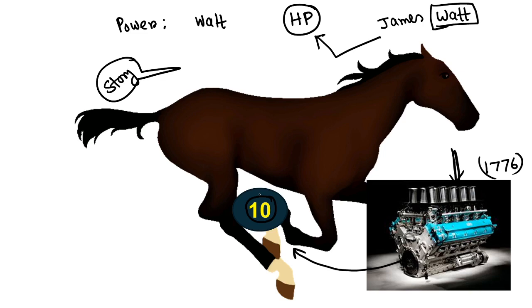He showed experimentally that the power is close to the power of 10 horses. So from that day a new unit of power came in science, that is horsepower.